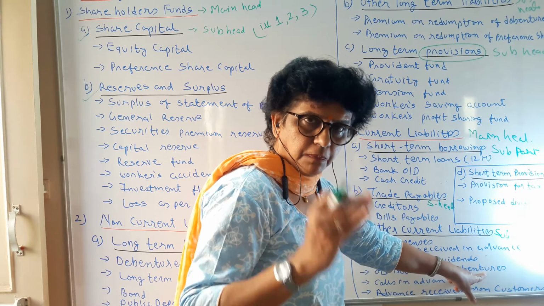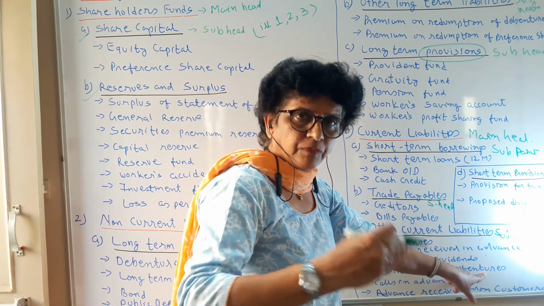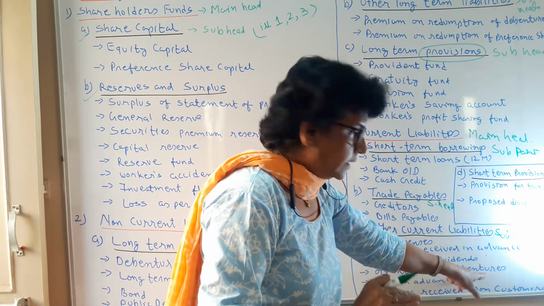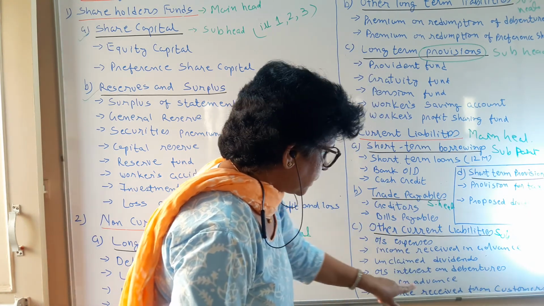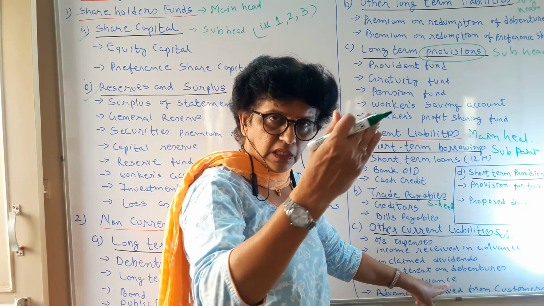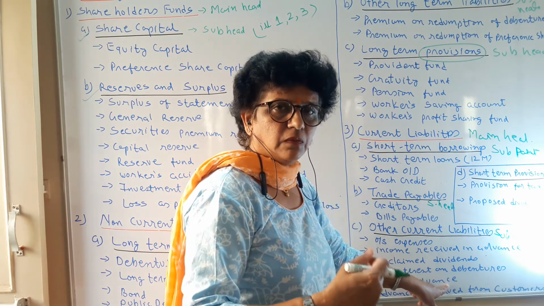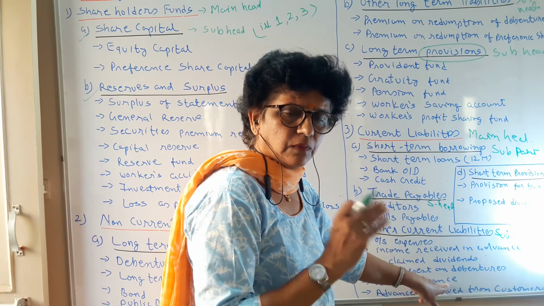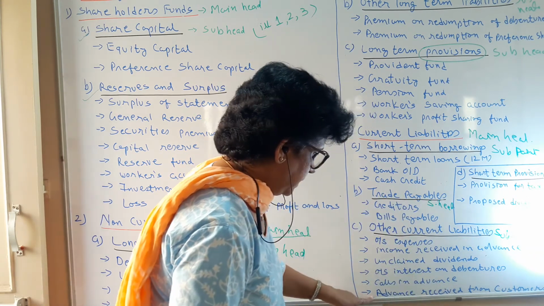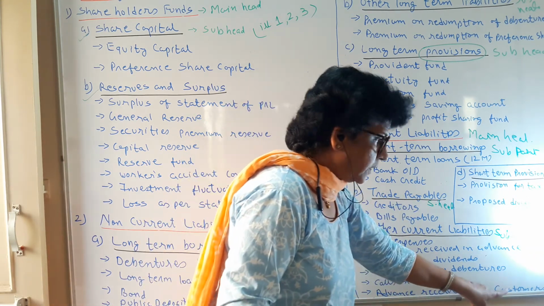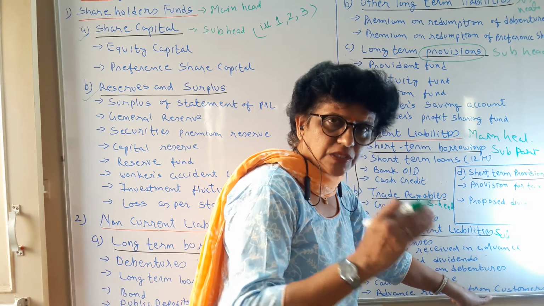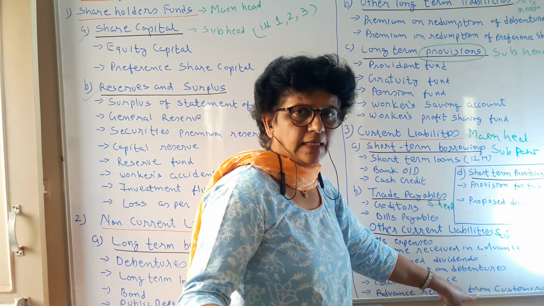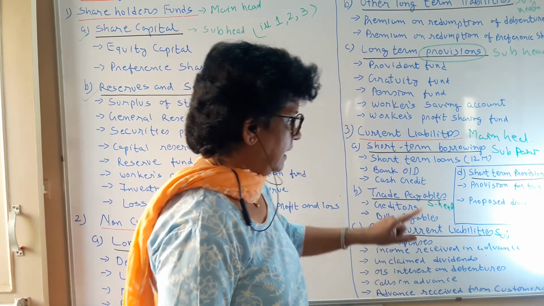Debenture interest compulsorily you have to pay. If still not paid, you have a liability and you have to keep money aside. Call in advance. In our shares chapter, we have learned the call in advance. A few shareholders have paid money in advance, it becomes your liability. Advance received from the customer. With a special order, whatever advance money the client has paid becomes your liability.